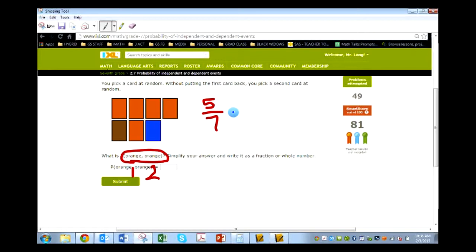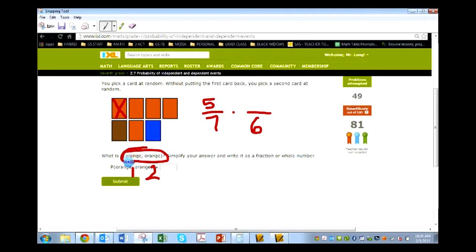That's my first event. I'm going to multiply that by my second event. First of all, I've picked a card and it's now one less. So how many cards do I now have to choose from? I have 6. Here's where it's a little different. If it's the same event that you're trying to do, we're going to have to imagine that when you picked your first card, you actually picked an orange. So not only does it change the bottom number, 7 becomes a 6, it now is going to change the top number.